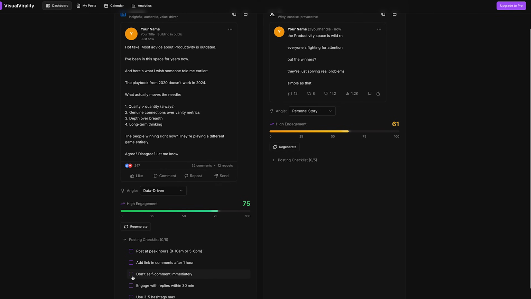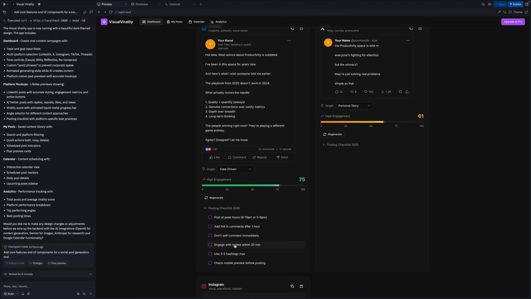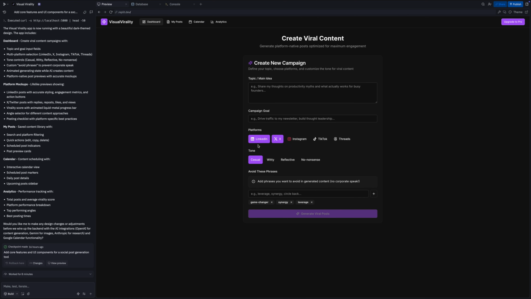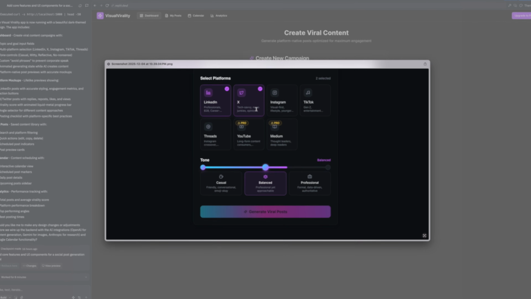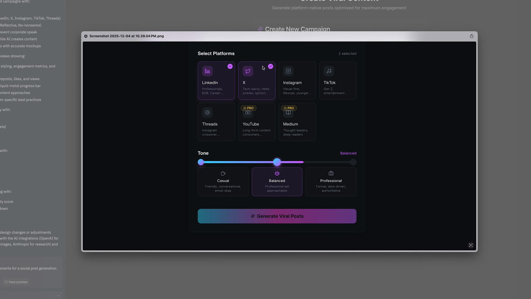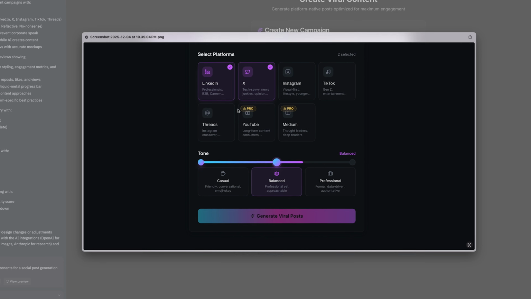And then here's our posting checklist with all those best practices that I gathered from my interviews that I put into my PRD. Now, there's one thing over here. I saw a really cool design pattern. I think it was on Mobbin that I liked. So I'm just going to grab a screenshot of that, or even mock something up in Figma. As you see here, I can attach a Figma design or a prototype or upload a file. So let me upload this file, and it looks like this. It's a little bit more information about each platform, which one's selected with the little check mark, and then it shows you that these are locked behind a pro upgrade feature.